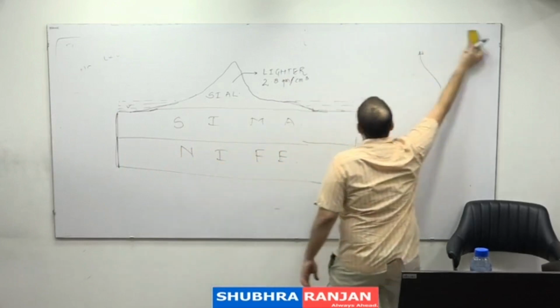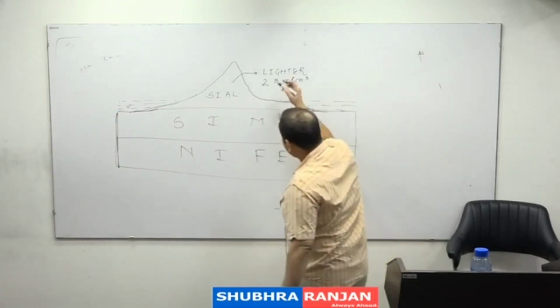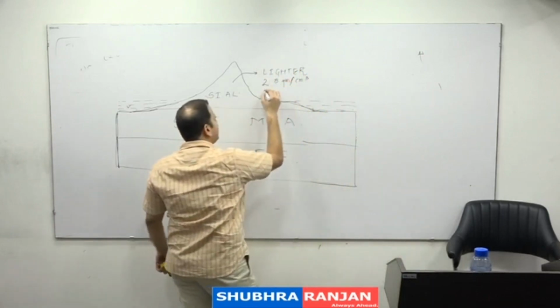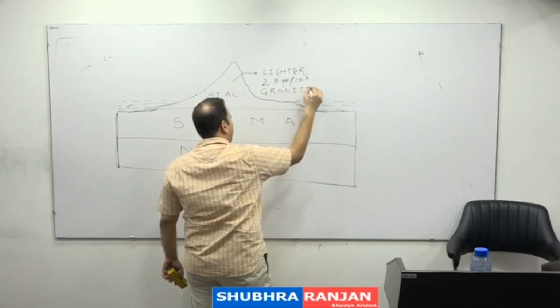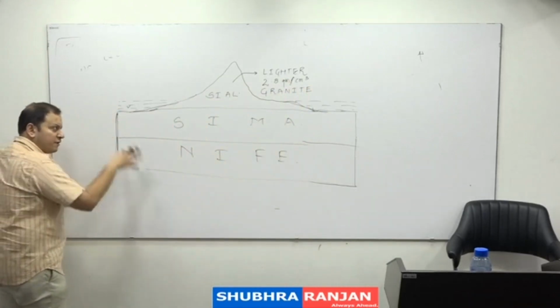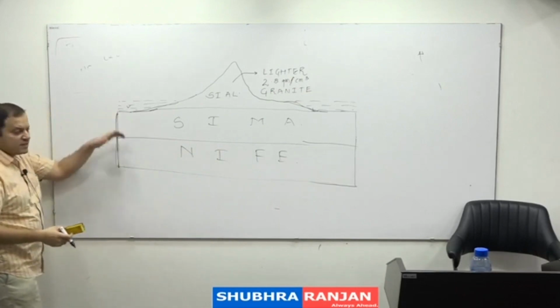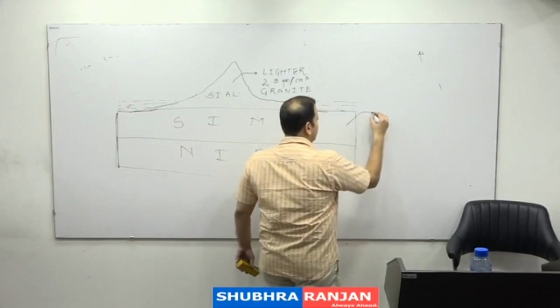Because it is made up of lightest components, that is silica and aluminium. And ये बना है from the rocks which are known as granite. Now the geographers say that below the Sial lies Sima, and Sima is made up of denser rocks.